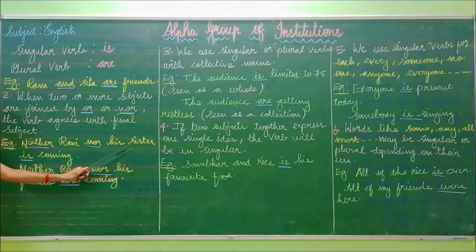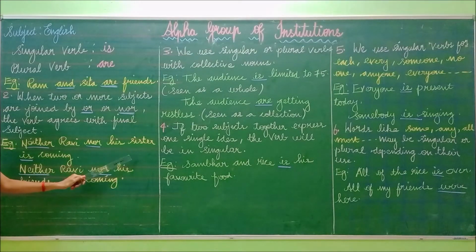So in a sentence, if two subjects come and if the word "neither... nor" or "or" comes, what do you have to do? You have to see the final subject. What is the final subject in the sentence? The first subject is Ravi and the final subject is the sister.